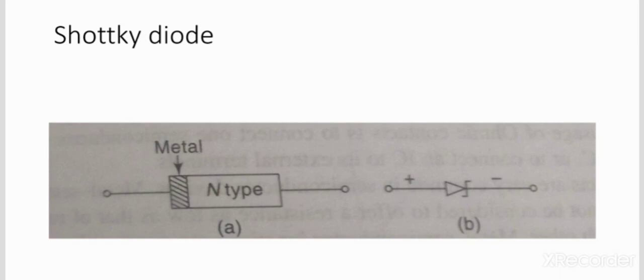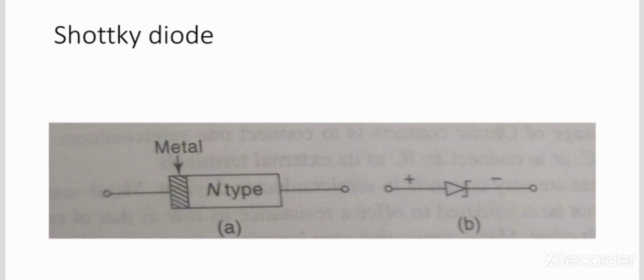So it shares the advantage of the point contact diode in that there is no significant current from the metal to the semiconductor when it is connected in reverse bias. The delay present in the junction diode due to hole electron recombination time is absent here. Because of the large contact area between metal and semiconductor compared to the point contact diode, the forward resistance is very low. There may also be noise. This is the circuit symbol of the Schottky diode.